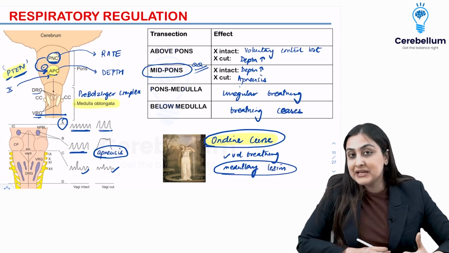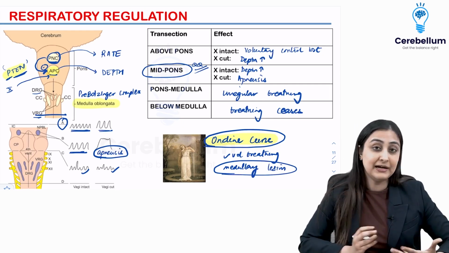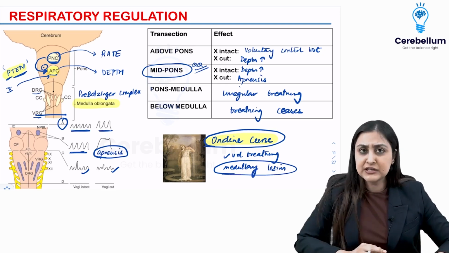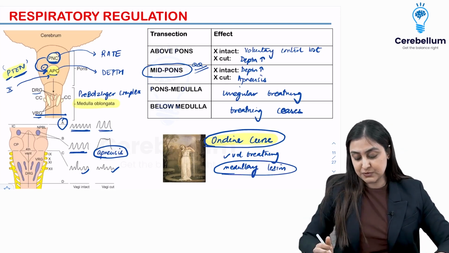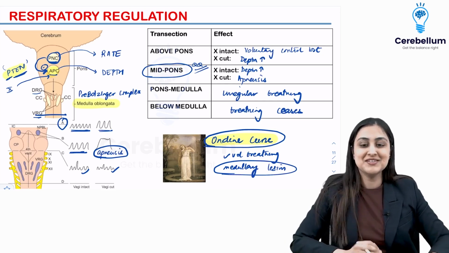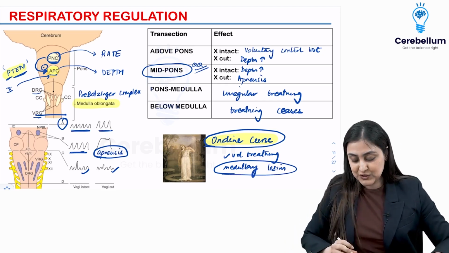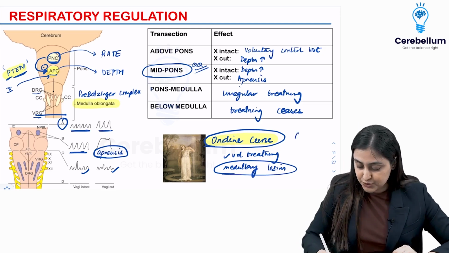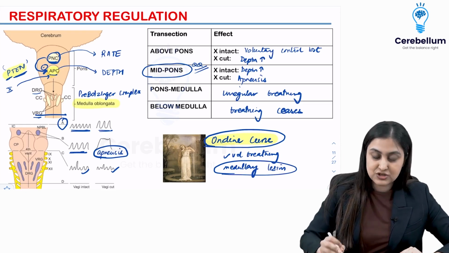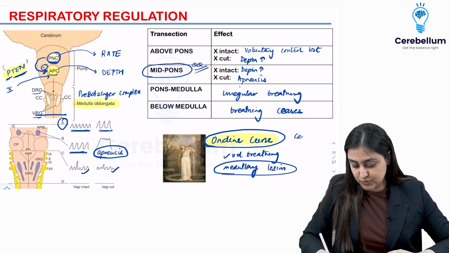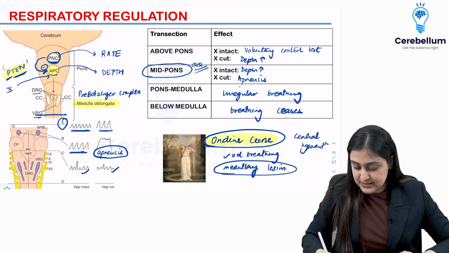So what does this mean? Can this person ever sleep and just be carefree that the body is gonna take care of it? No, right? So this person cannot sleep. So this is Ondine's curse. Alright, so this is what you want to remember, also known as central apnea. So this is also known as central hypoventilation syndrome. Okay, so this is what you can remember. Alright, this is the Ondine's curse.